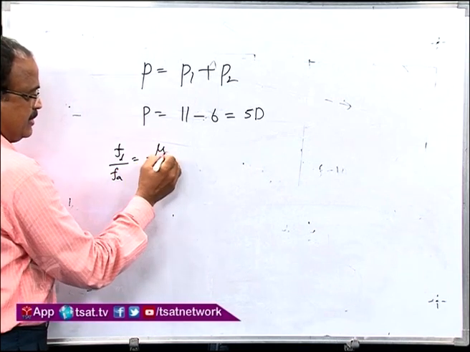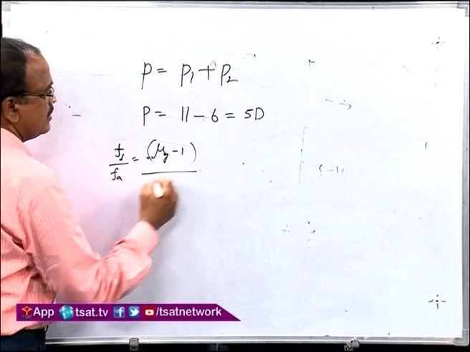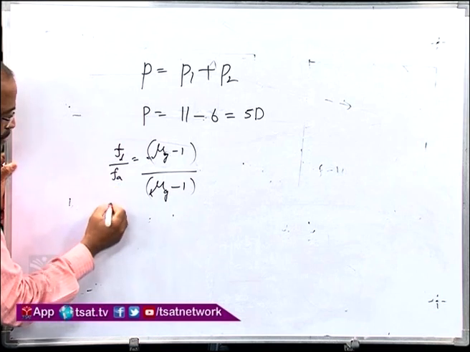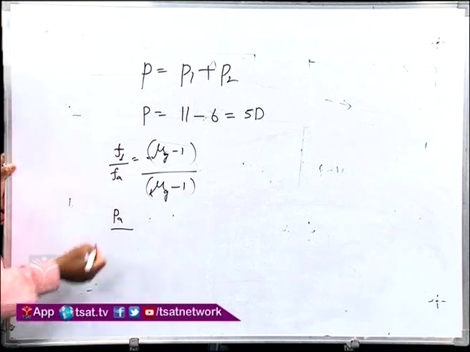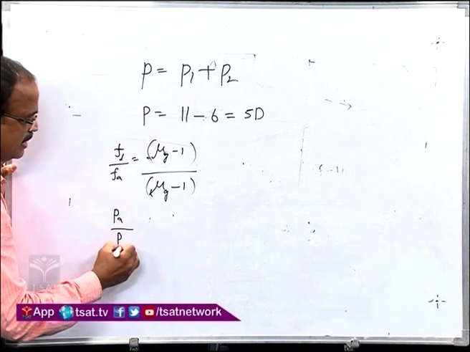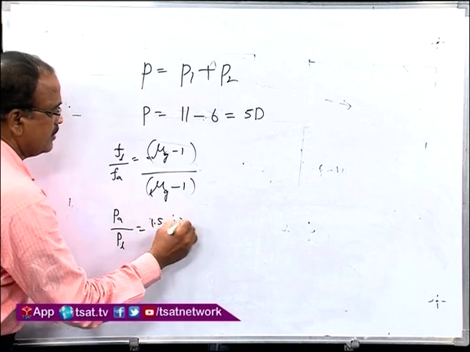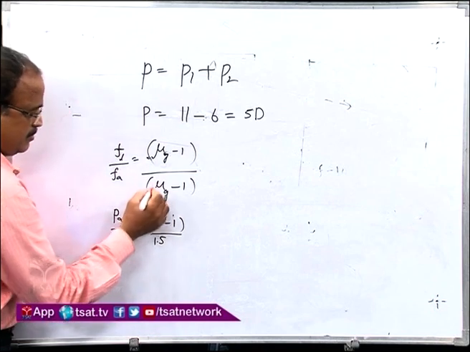This is air to glass, and next here liquid to glass. Now this is the power of the lens in air and the power of the lens in the liquid. So mu G, and what is the form?